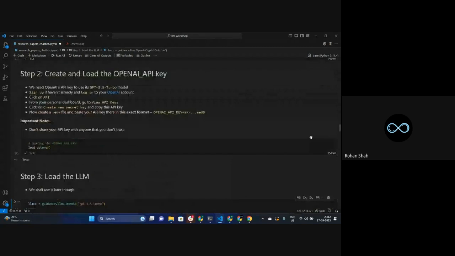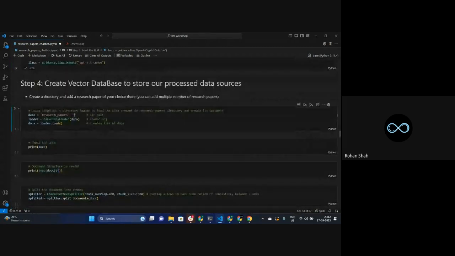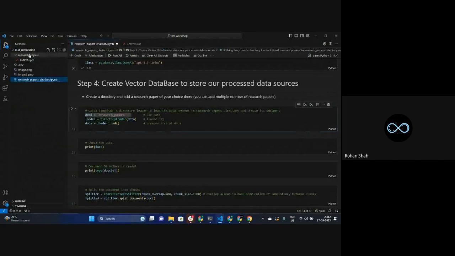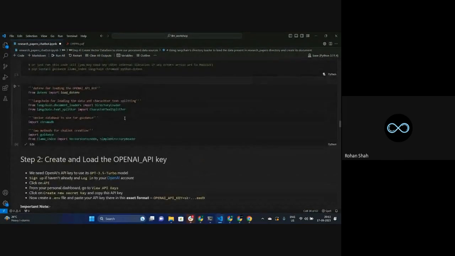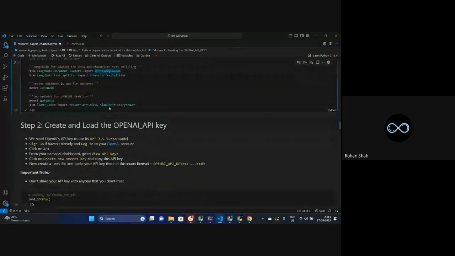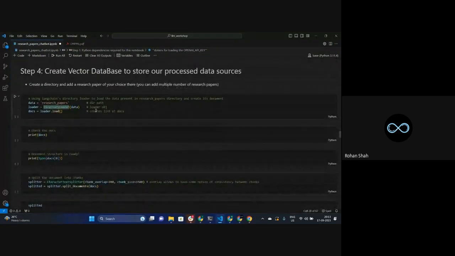Let's see that. First of all, I'm giving the path to the data source. That is this particular folder that I have over here. Right? Then I'm using something called a directory loader. Okay, this directory loader is coming from langchain, and this loader is going to be helpful in order to load my PDF data.